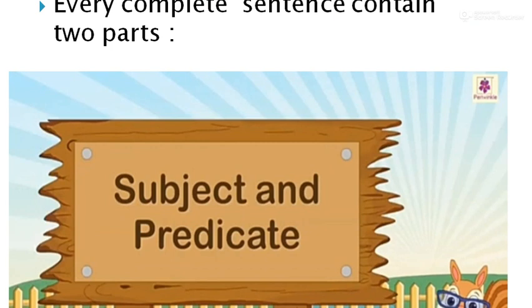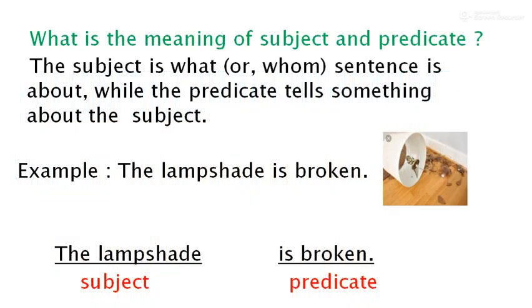Now let's go to the next part. Here every complete sentence contains two parts. That is, subject and predicate. Look here. What is the meaning of subject and predicate?